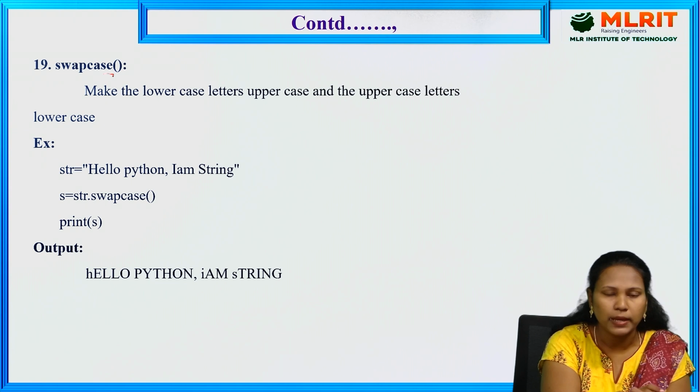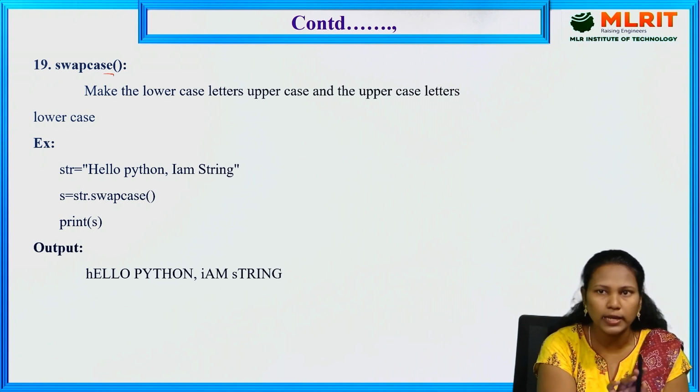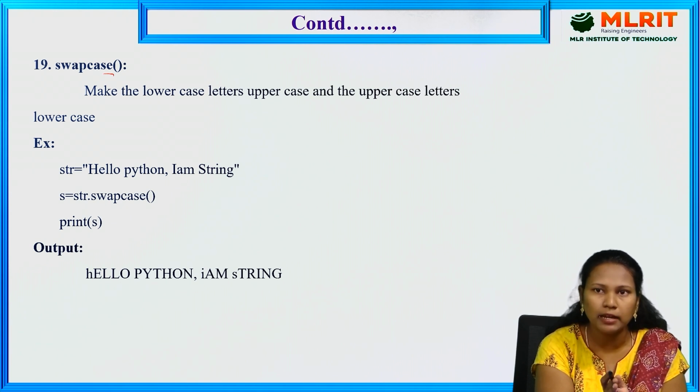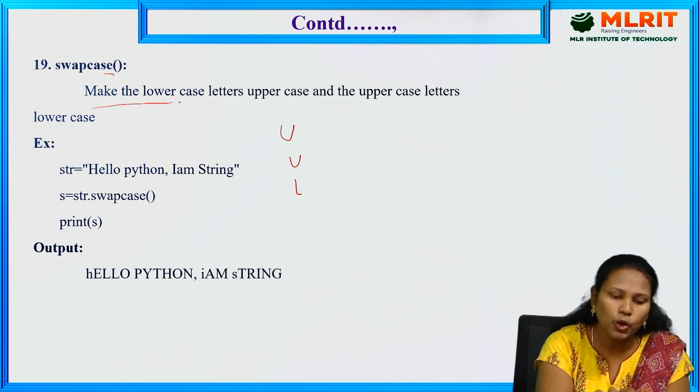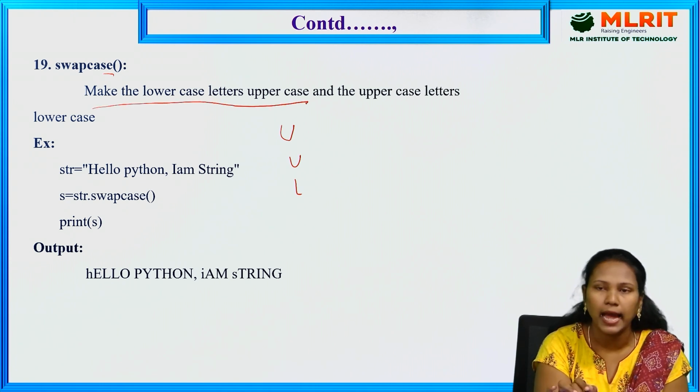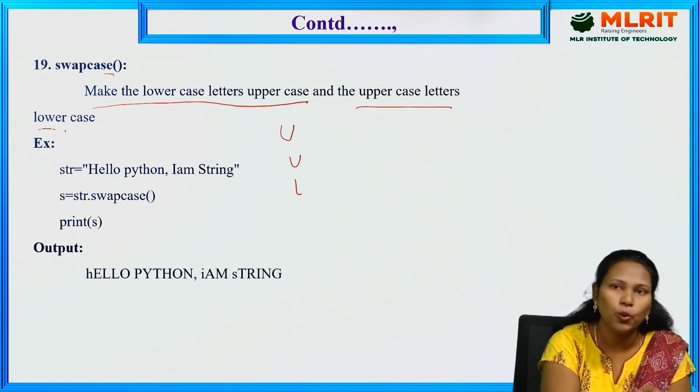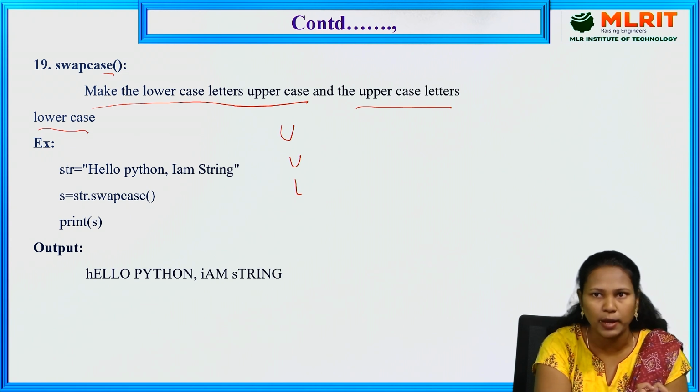And the swapcase. Up to now we have lowercase and uppercase. Lowercase converts all the text into lowercase, and uppercase converts all the text into uppercase. Here swapcase means if it is lower, it is converted to uppercase, and if it is uppercase, it is converted to lowercase. It makes the lowercase letters uppercase and the uppercase letters lowercase.